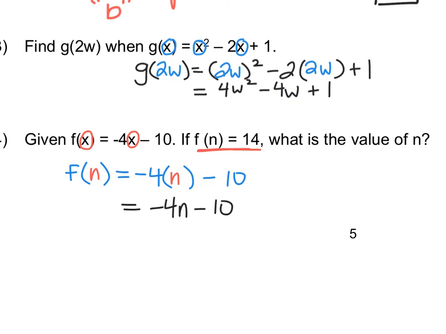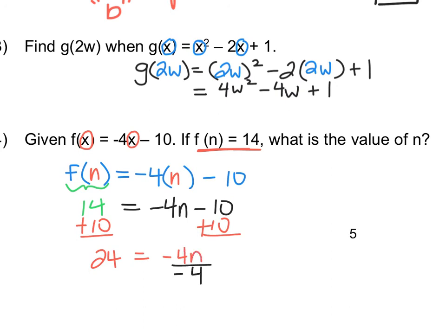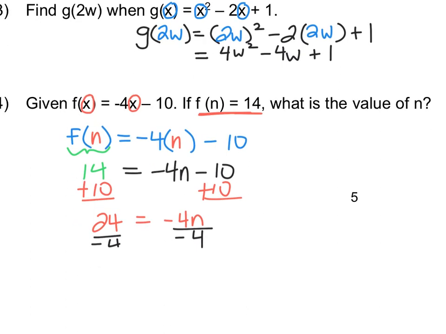Then it's telling us that f of n, which is what this whole thing is equal to, is equal to 14. So I can replace the f of n with a 14 and then solve that linear equation. All right, so I'll just add 10 to both sides. You get 24. Then I divide out the -4. And I get the value of n to be equal to -6.